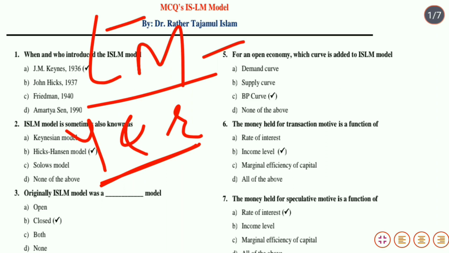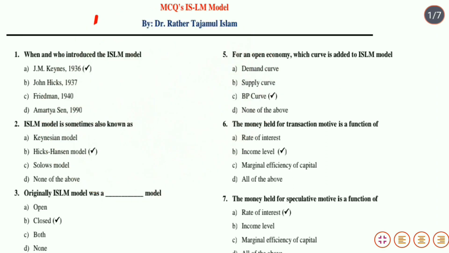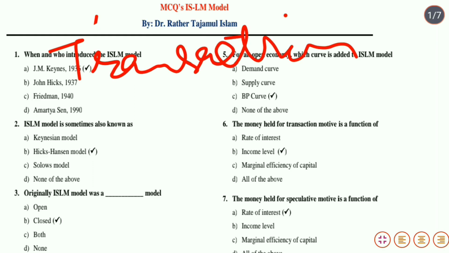Now regarding the demand for money, according to J.M. Keynes, उन्होंने कहा कि there are three motives for demand of money. सबसे पहला क्या है? What J.M. Keynes says, he says people hold money for three motives. Number first, that is transaction motive. Transaction motive refers to demand for money for conducting day-to-day transactions and it is the function of income. अगर income बढ़ जाएगी तो transaction demand for money बढ़ जाएगा.